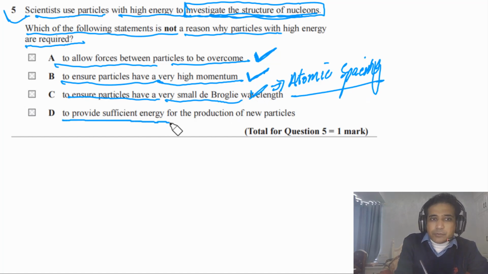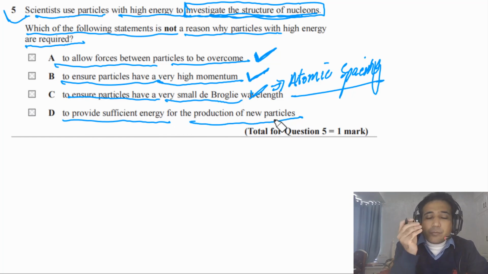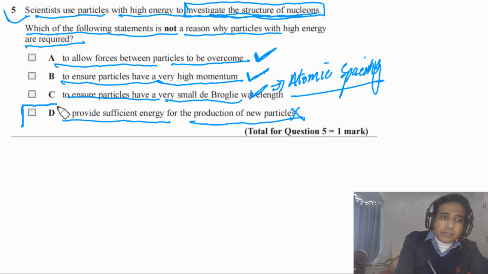To provide sufficient energy for the production of new particles: we are investigating the structure. Our purpose here is not to form new particles. So this option is incorrect. So the answer for this question is D.